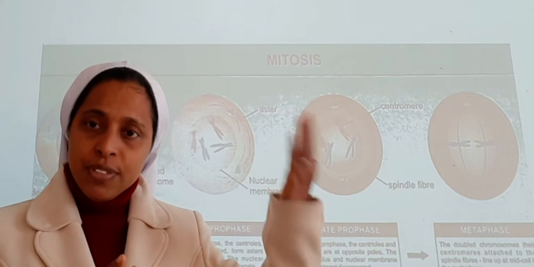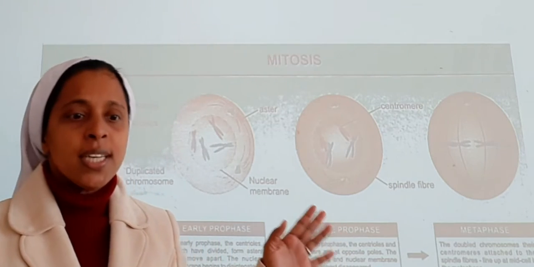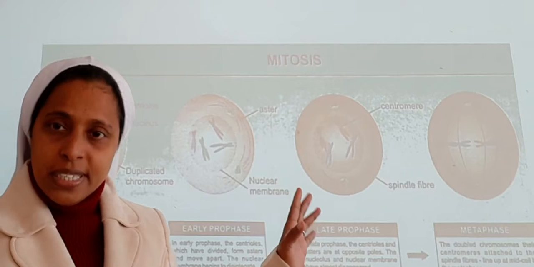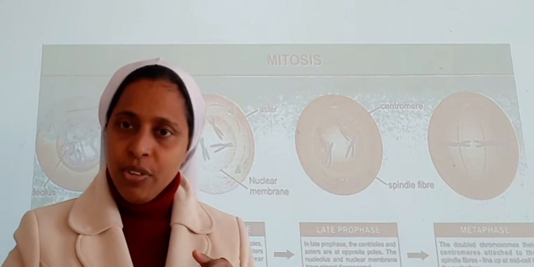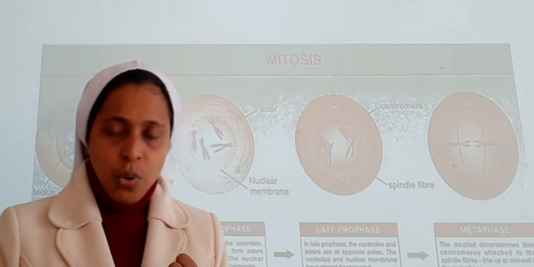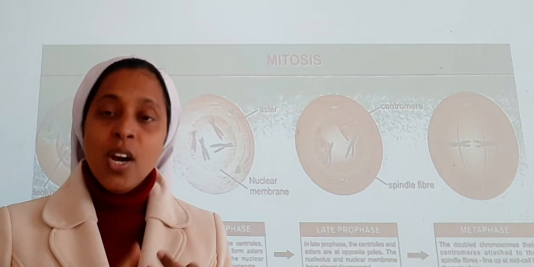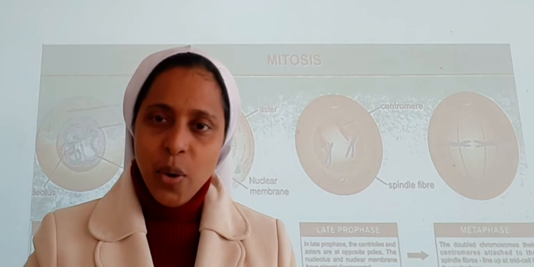In the overview of the cell cycle, as I have told you, mitosis involves two steps. What are the two steps we learned in the overview? They are karyokinesis and cytokinesis. First, let us learn about karyokinesis.